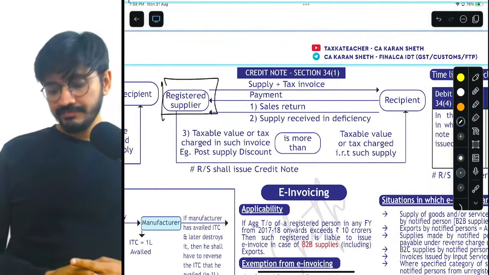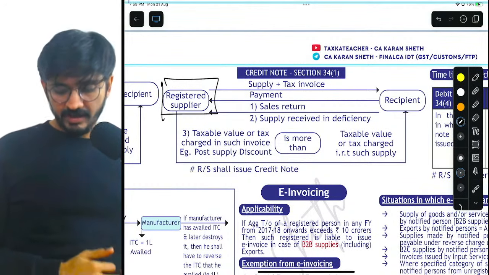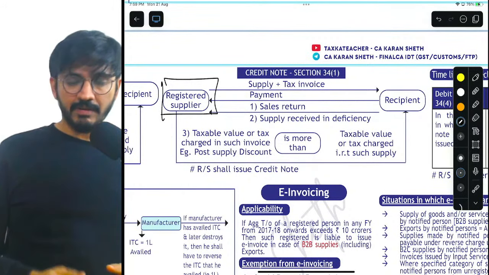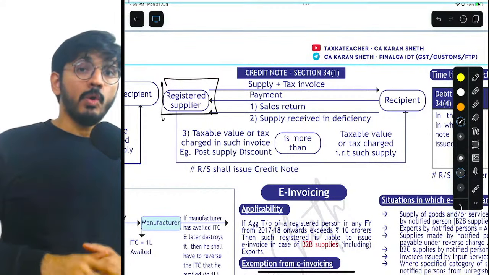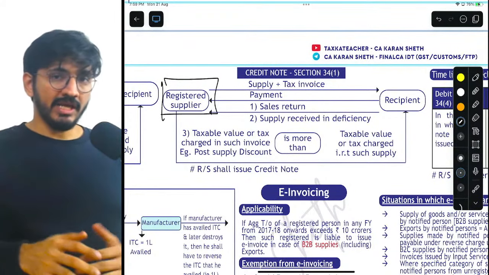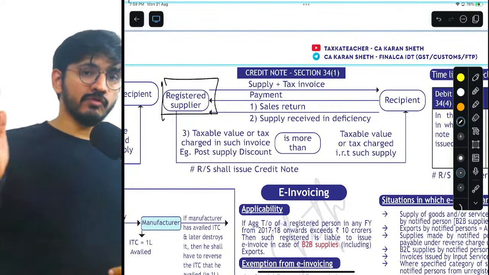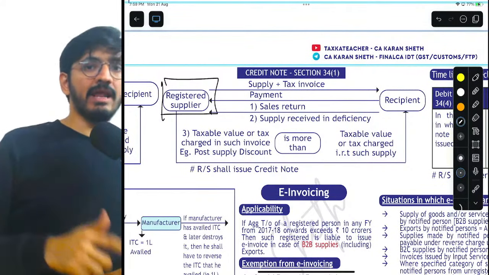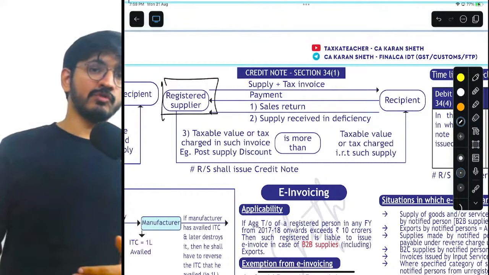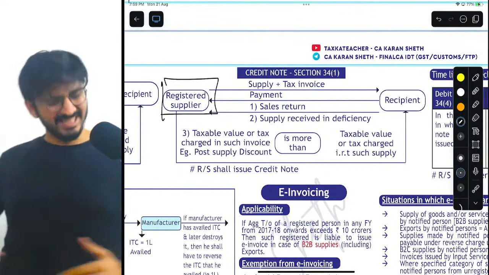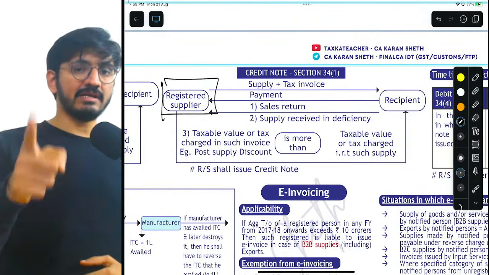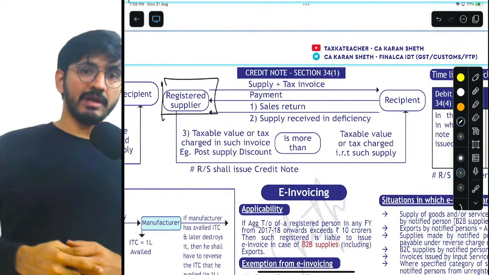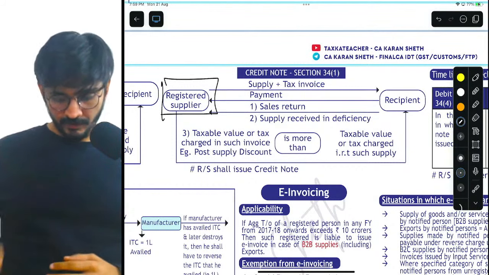And the third is, right, when the supplier has overcharged you. So he has charged you 10 lakhs, but he was supposed to charge you 5 lakhs. He has charged you 1 lakh, but he was supposed to charge you 50,000. That's all. So understand that thing very well. Did you get it, guys? Did you get it? Perfect.